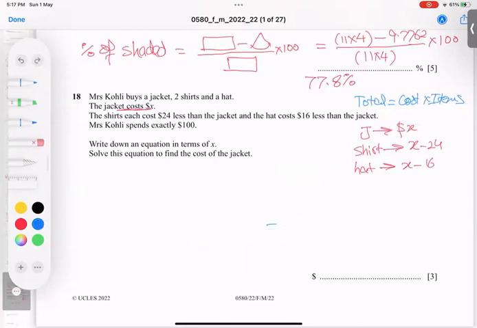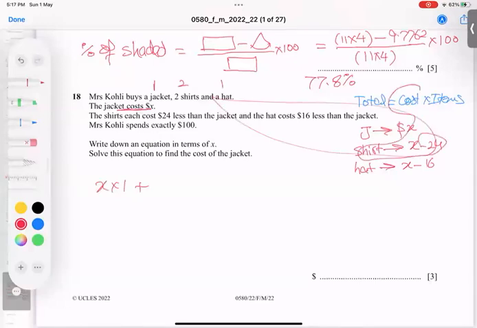And now I'm going to apply it. Have a look how we can try. There is 1 jacket, 2 shirts and 1 hat. So we know the items. Then what is the technique? Cost times items. First of all, the cost of the jacket is X and the item count is 1. So X times 1, plus the cost of the shirt, X minus 24.